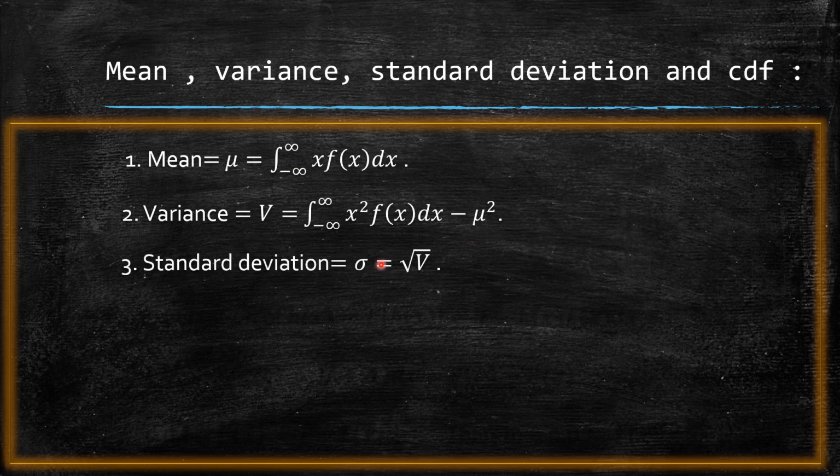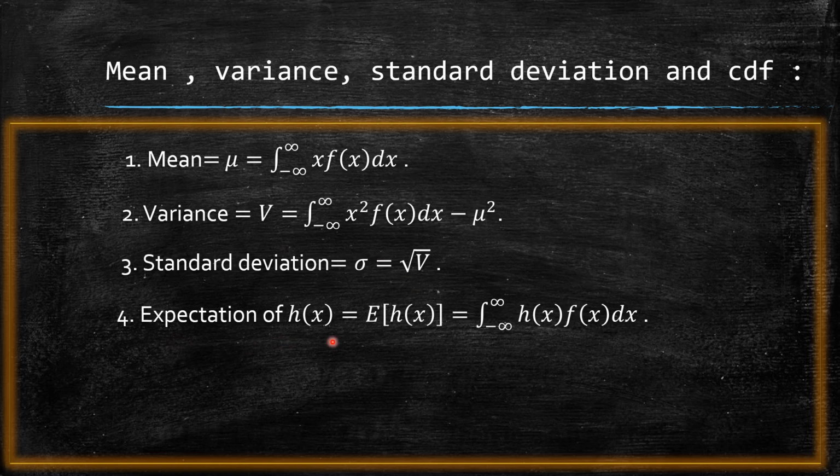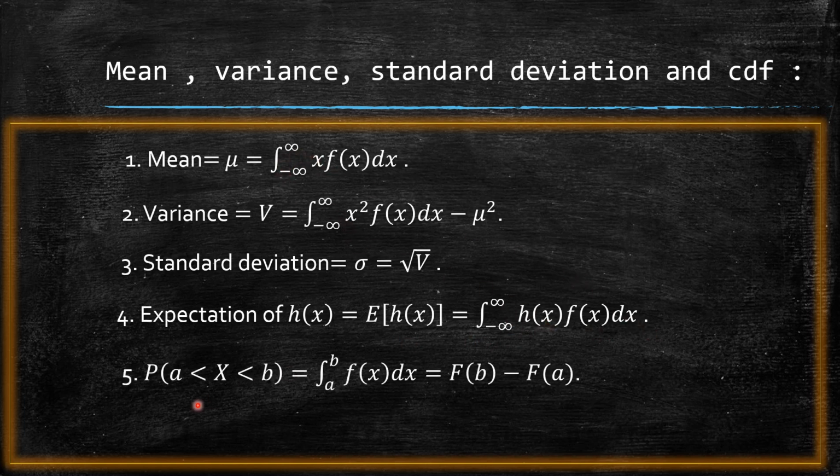Standard deviation sigma is nothing but square root of v. Expectation of h of x for continuous probability distribution, E of h of x, is nothing but integral minus infinity to infinity h of x into f of x dx. All we are doing is replacing summation by integration. So next, what is the probability of a less than x less than b?